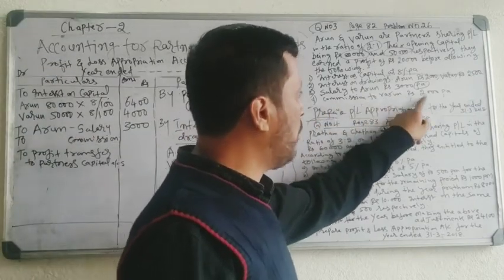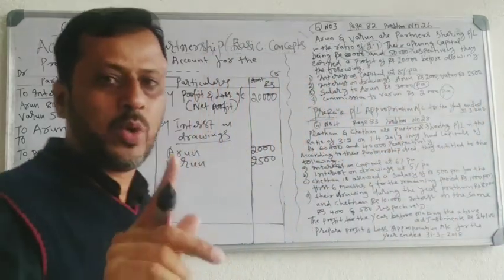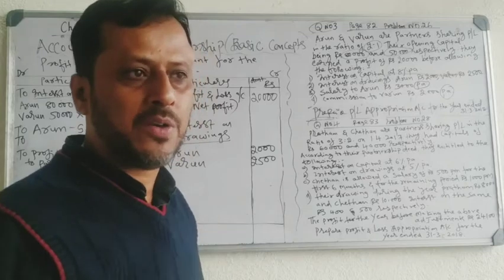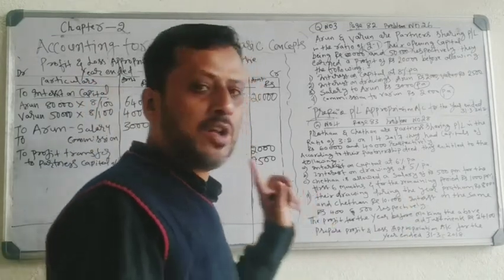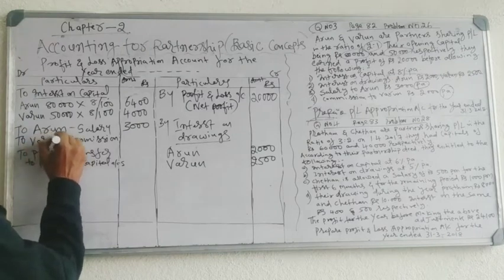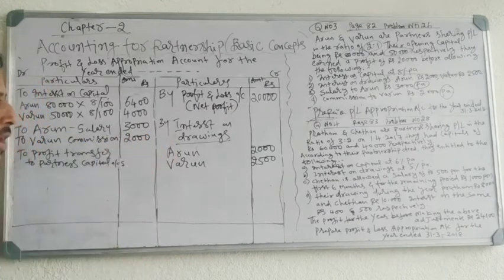Next. Commission to Varun rupees 2000 per annum. Per annum means 1 year commission to Varun is 2000 rupees. Commission is paid by partnership firm to partners. Record on the debit side. To Varun commission 2000 rupees. So I made all the entries.